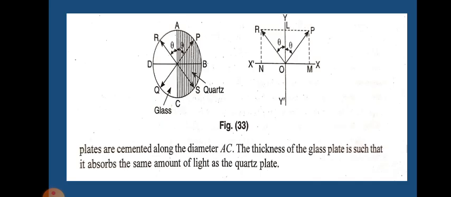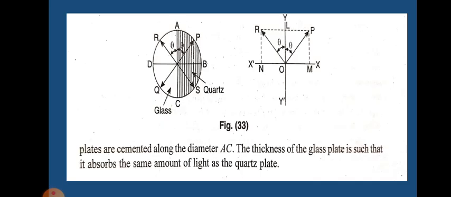On the other hand, if the principal plane of the analyzer is parallel to RS, then the light from the quartz portion will pass unobstructed, while light from glass will be partly obstructed.